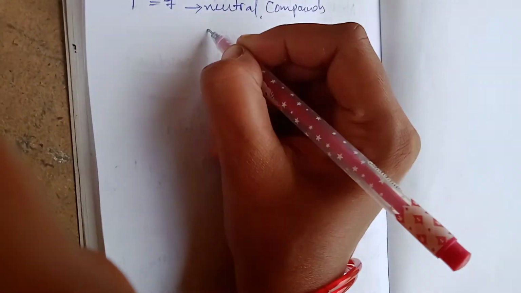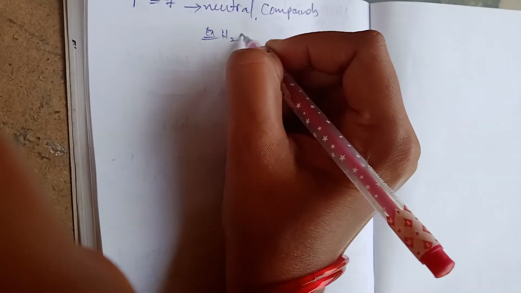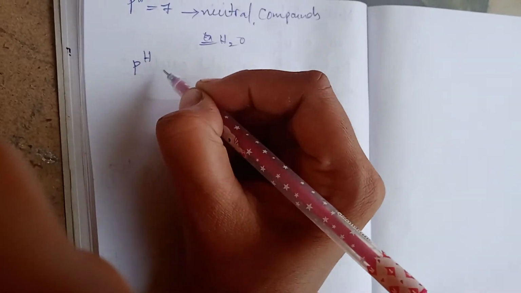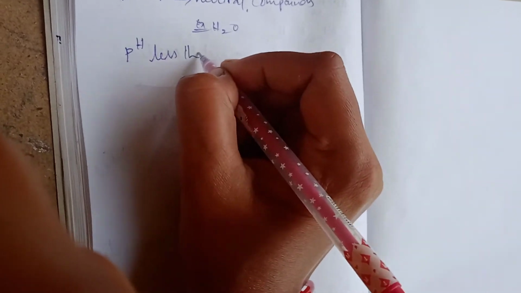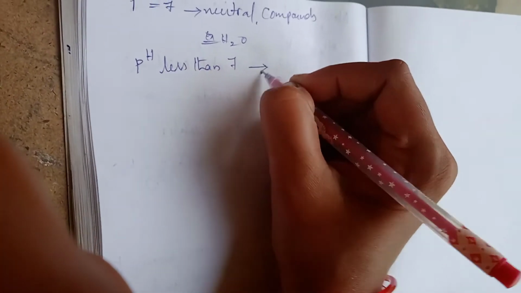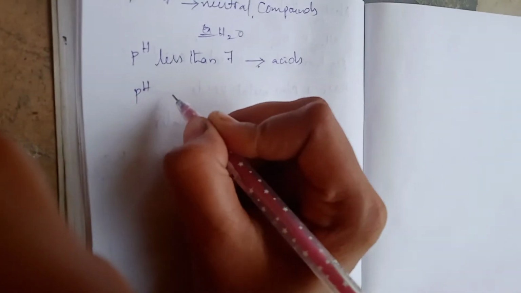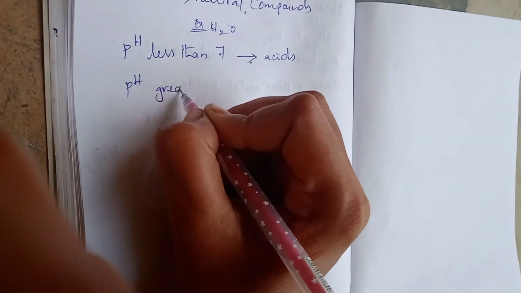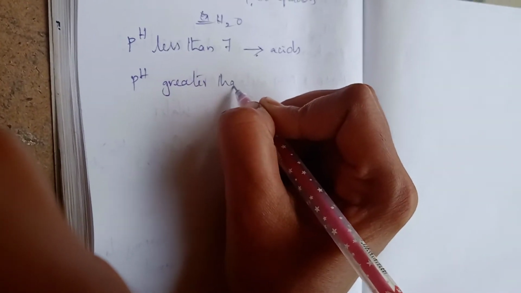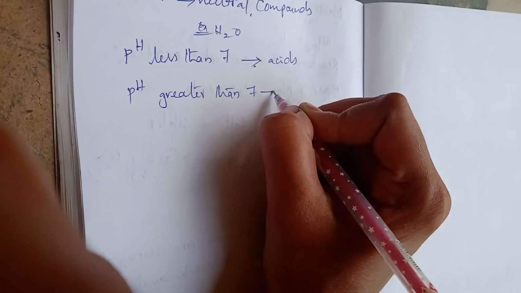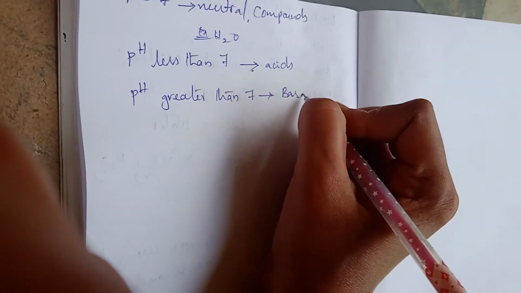Example, you can take water. pH less than 7 means acids. pH greater than 7 means bases.